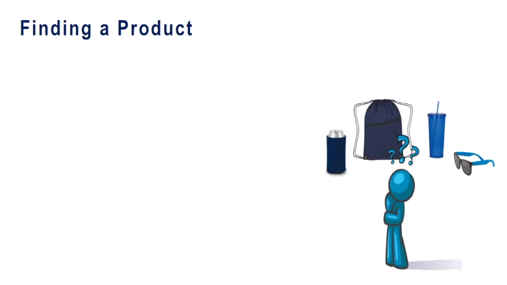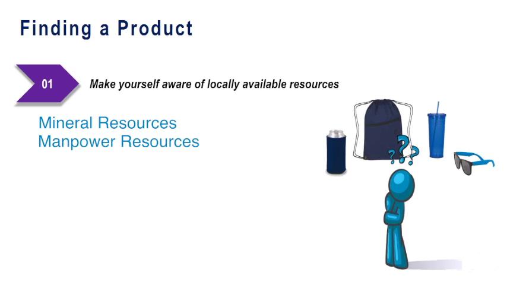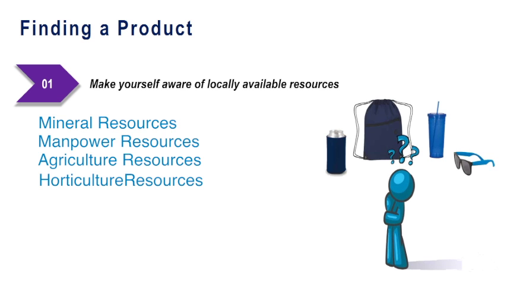Okay. So, the first was looking for a need. Now, this is finding a product first and then looking for a need. So, how to find a product? Make yourself aware of the locally available resources. See the area which is near to you, the locally available resources. The mineral resources, manpower resources, agriculture resources, horticulture resources, marine resources. Depending upon the local resources which are easily available, the local raw material basically, you can think of making something out of that. It is always cost effective.